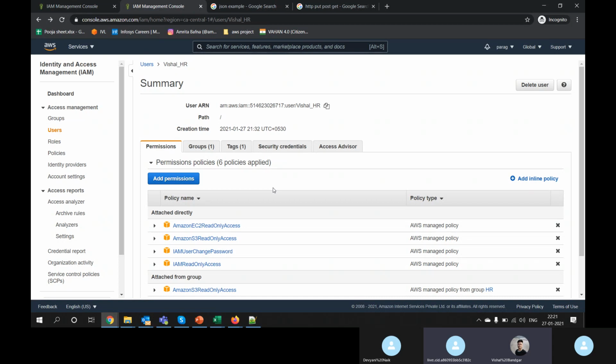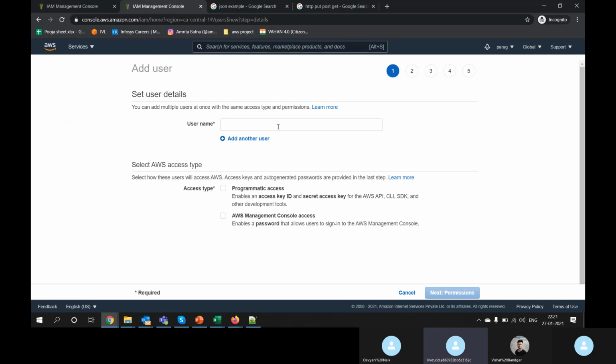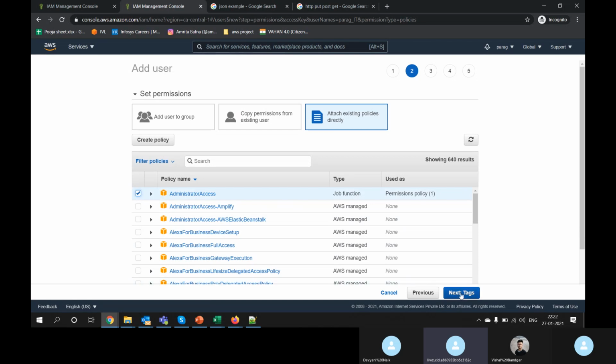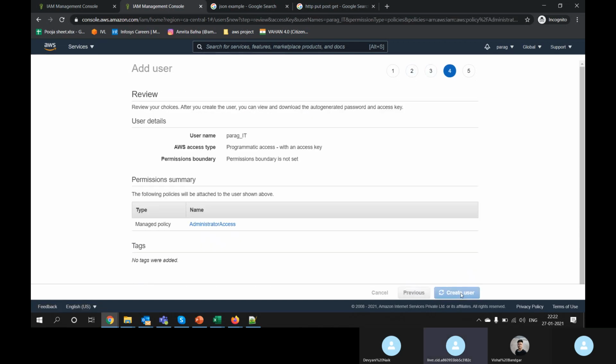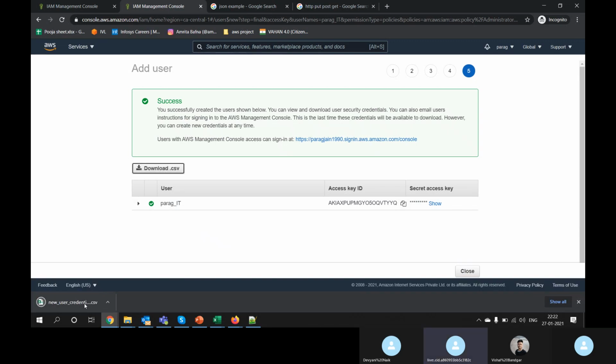Yes. Okay. So now coming to the last thing, I'm creating a user. Let's say he's in IT. Parag is in IT. Right now we are talking about console access. We talk about two types of password, right? Console and programmatic. So Parag is in the IT team, and I'm not giving Parag console access. So what will happen? And I will give him admin rights. Let's create the password. Okay, and I'm downloading the sheet.